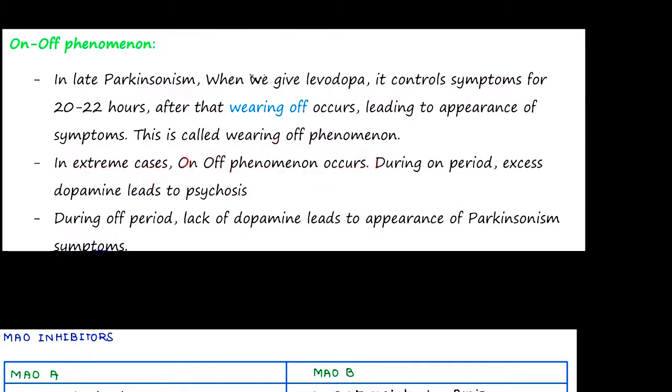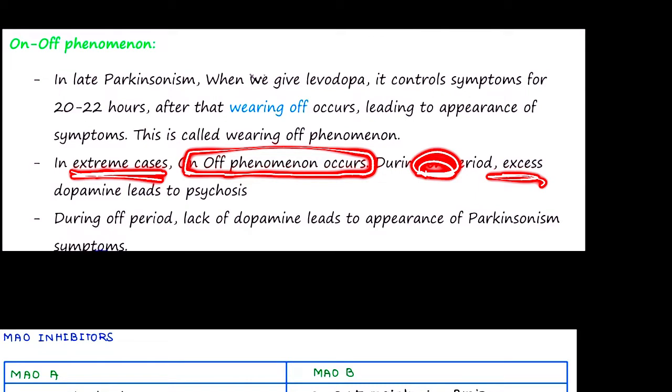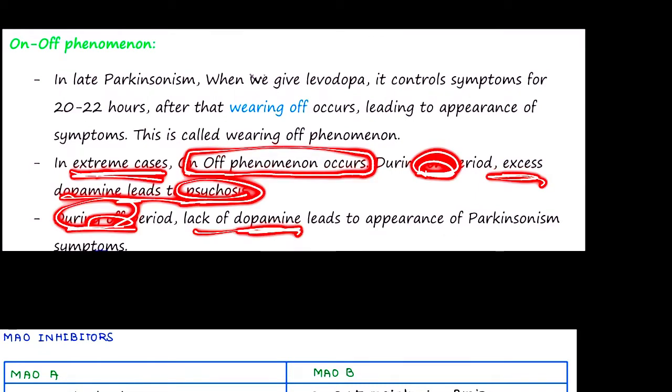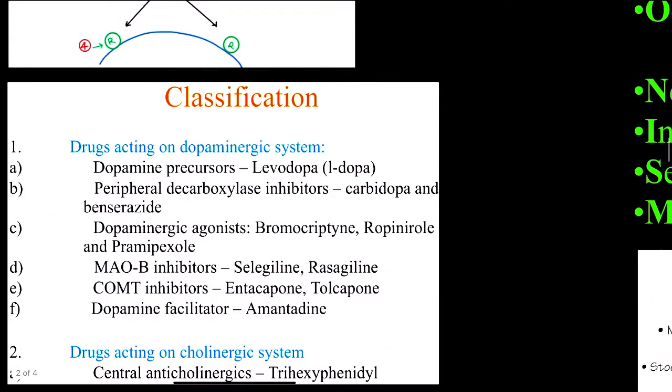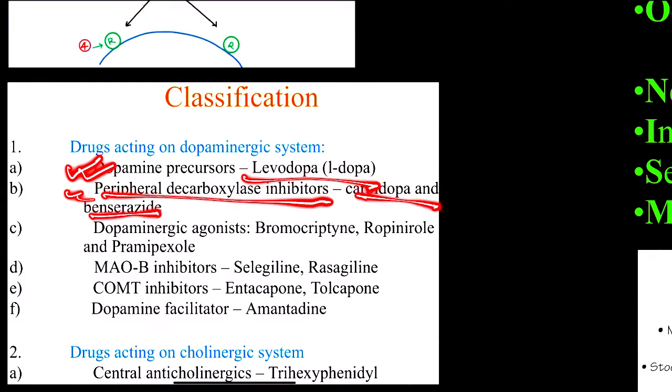Now what is this on-off phenomenon? During the on period, the excess dopamine level leads to psychosis, and during the off period, lack of dopamine leads to appearance of Parkinsonism symptoms. That's all. So till now we were talking about the dopamine precursor levodopa and the peripheral decarboxylase inhibitors carbidopa and benserazide.